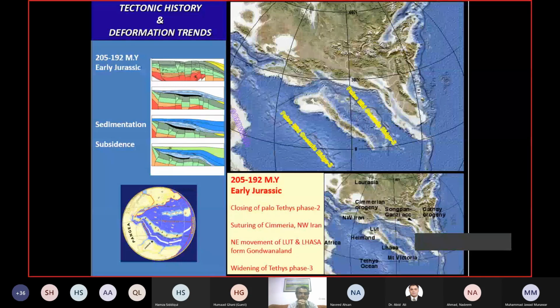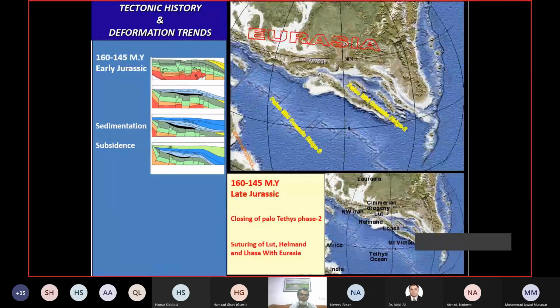This slide shows the Paleotethys 3 being widened, and the Sumerian block colliding with Eurasia and also with northwest Iran in that part. Again, I would say the major activity in the basin was sedimentation and subsidence onto the margin.